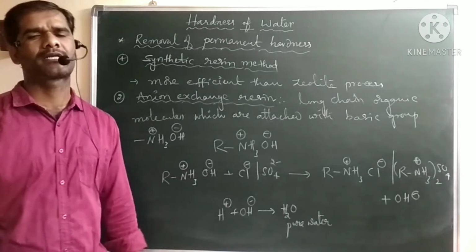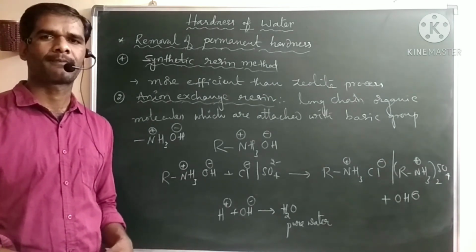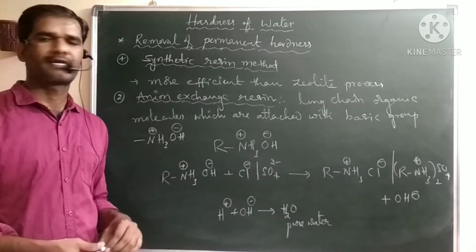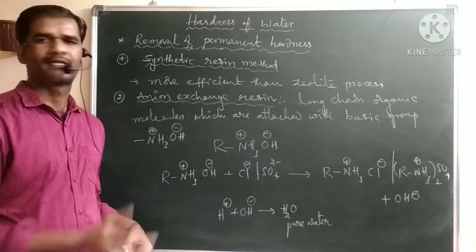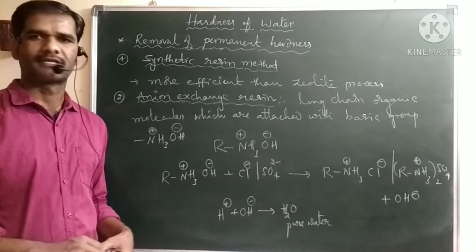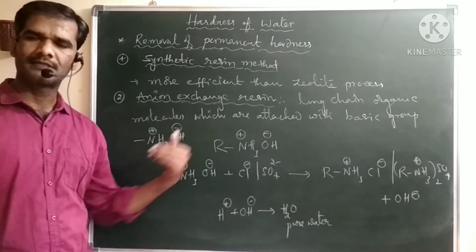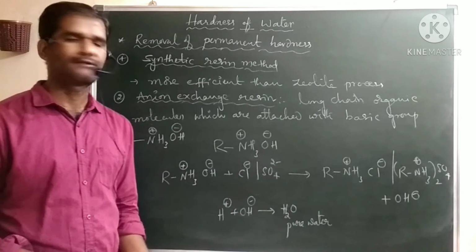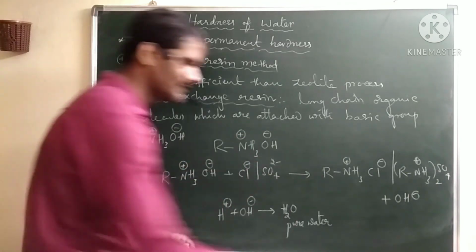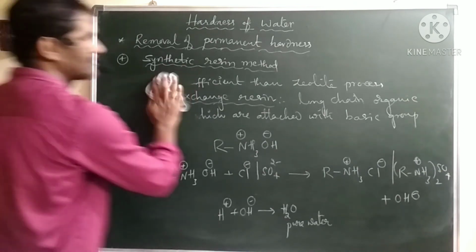Complete ions can be replaced from the hardness causing water. That is why we can say the synthetic resin method is more efficient than the previously discussed methods. Again, these resins can also be recollected and regenerated once the ions are exhausted.